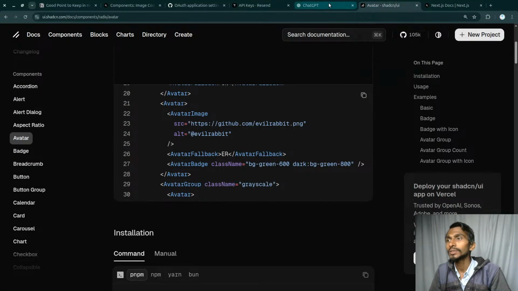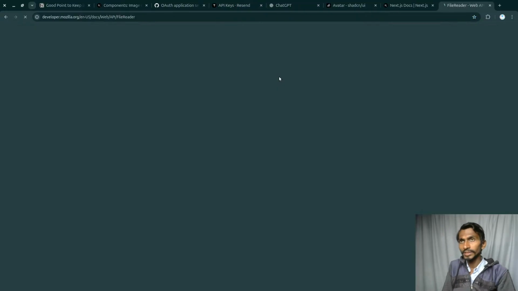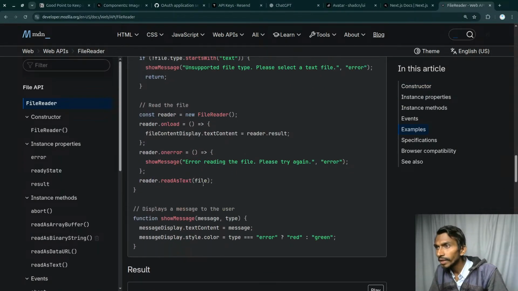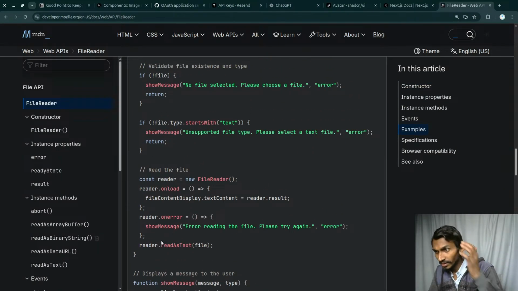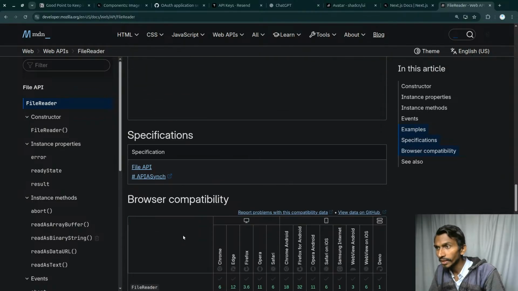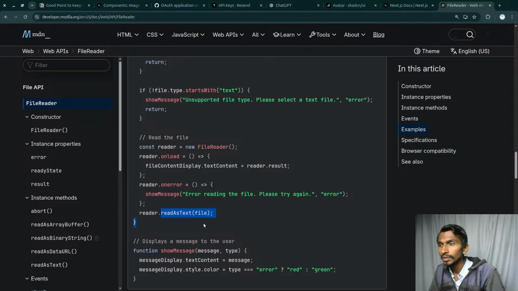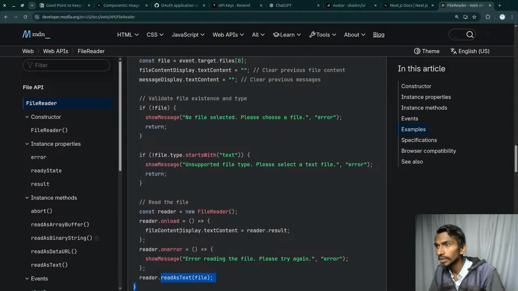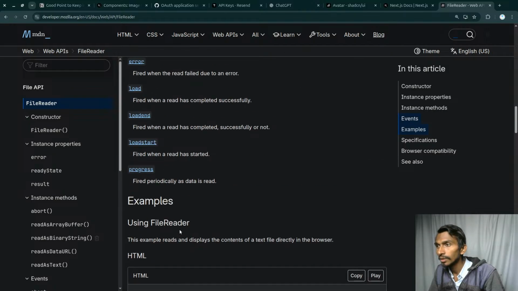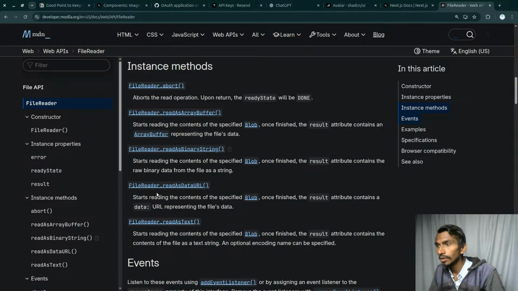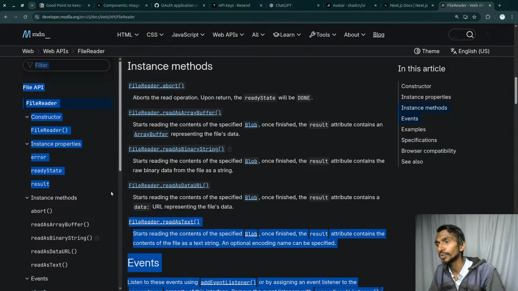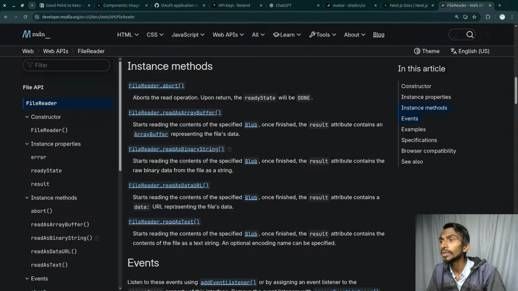Having said that, Control Shift T, FileReader, and this FileReader has readAsText, readAsURL. Okay, just a sec, readAsText. Does it have more properties here? readAsURL. Okay, readAsDataURL. It starts reading the contents of a specified blob. Once finished, the result attribute contains the data URL representing the data file. Because we do need to have the URL, that is why we need to read it like this.